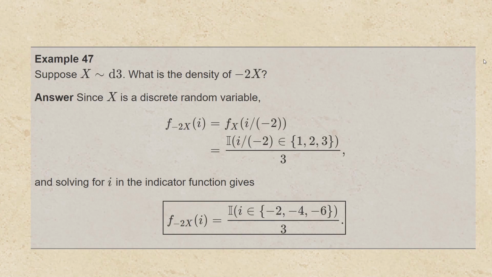And then we have the indicator that i over -2 has to be in 1, 2, 3. When we solve inside the indicator for i, we get the indicator i has to be in the set -2, -4, -6, and the divided by 3 comes along for the ride, giving us our final density.